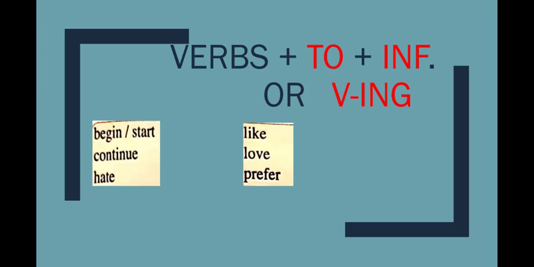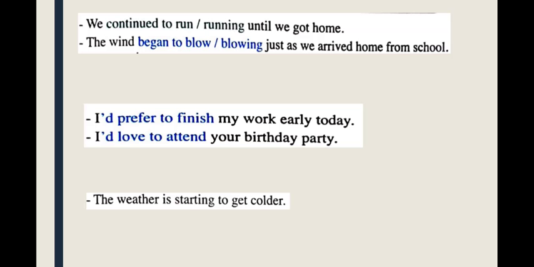There are other verbs that use to plus infinitive or ing, like begin, start, continue, hate, like, love, prefer. These verbs can be followed by to plus infinitive or ing.